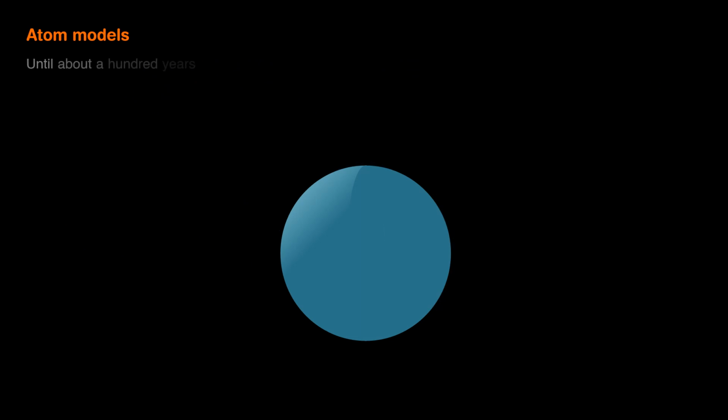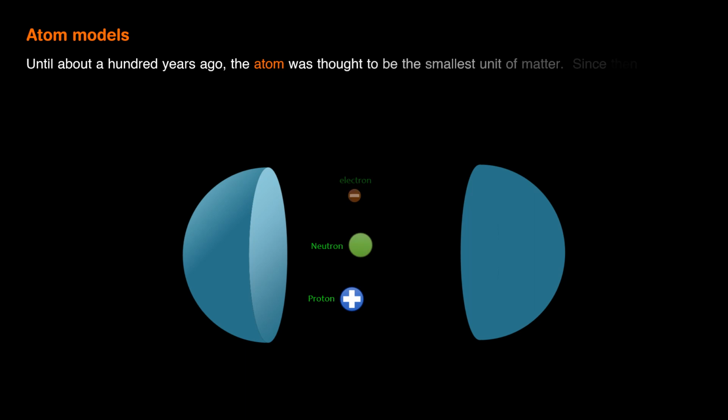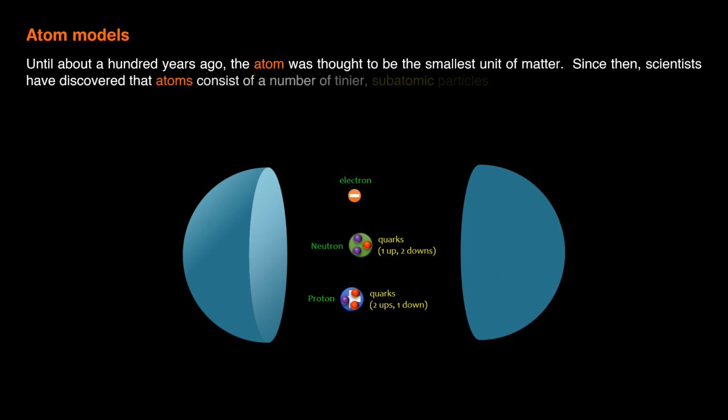Until about 100 years ago, the atom was thought to be the smallest unit of matter. Since then, scientists have discovered that atoms consist of a number of tinier, subatomic particles.